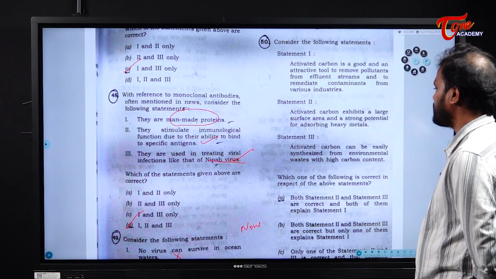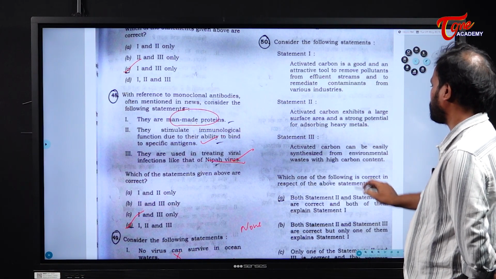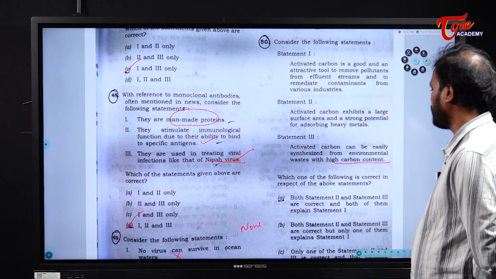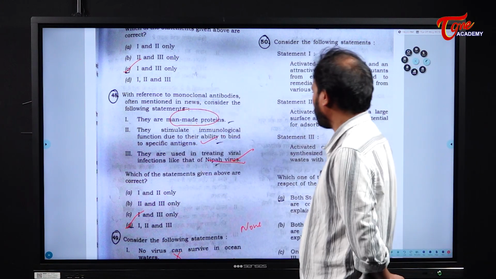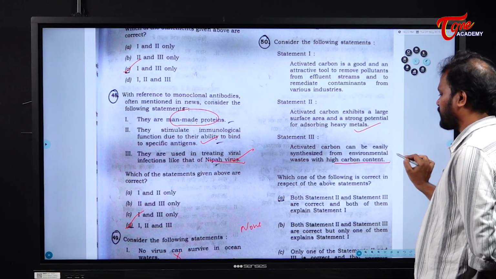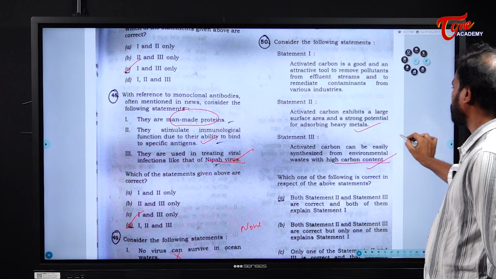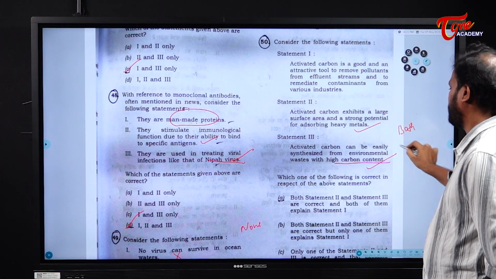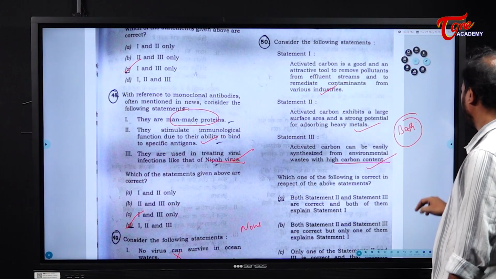Activated carbon can be easily synthesized from environmental waste with high carbon content. The point here is that all the 3 statements are correct. In fact, statement 2 and statement 3 are also correct. The point is which statement explains statement 1 better. But both the statements explain it. Both of them explain statement 1. Clear? Next.